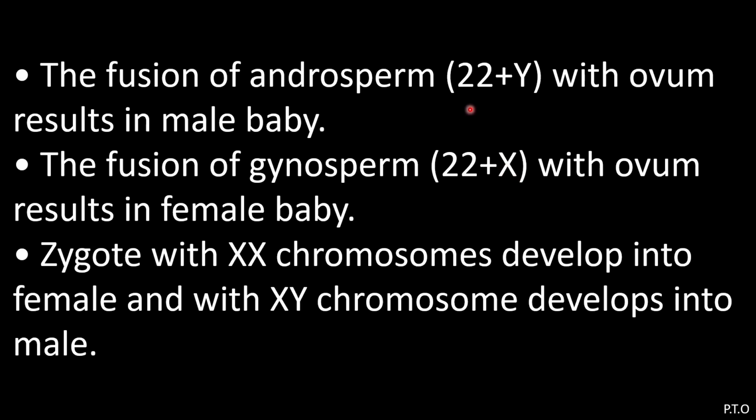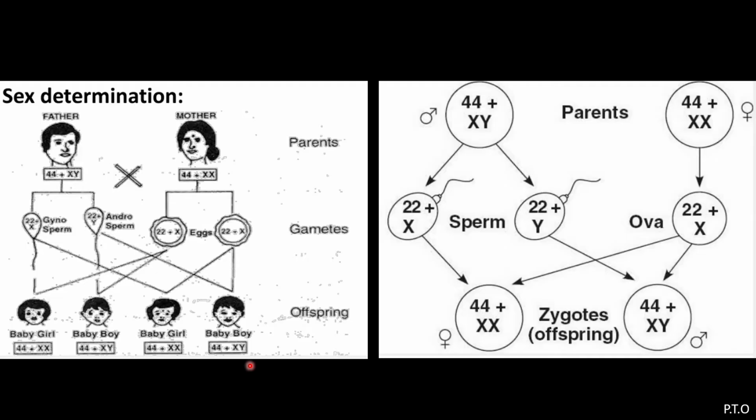If the Y chromosome fuses with the ovum, a male baby results, and if the X chromosome fuses with the ovum, then it will be the female body. A zygote with XX chromosomes develops into a female, and with XY chromosomes develops into a male. So here you will find the sex is determined in the early stage.